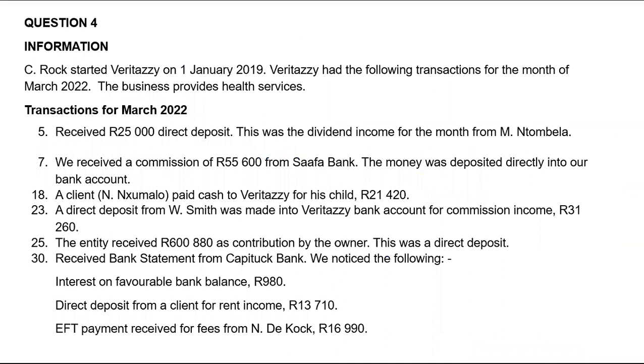But let's just quickly do question 4. I just need to bring this to your attention: the cash receipts journal is a journal where we record only cash that has been received by the business. Any cash that has been received by the business will be recorded in the cash receipts journal. If the amount was a direct deposit, it goes straight on the bank, but if we received it in cash, it will go under analysis of receipts. Just want to bring that to your attention.